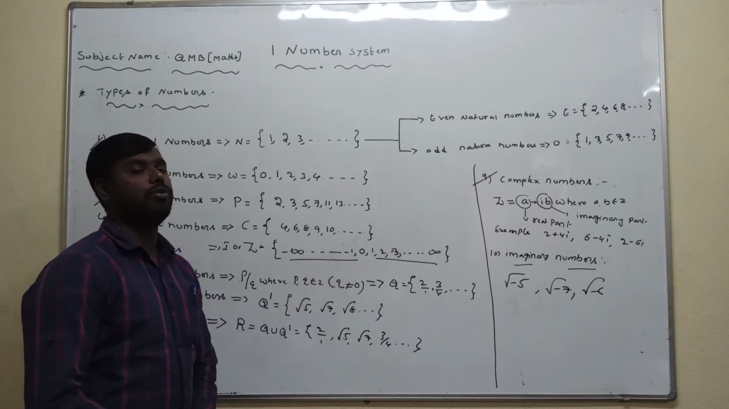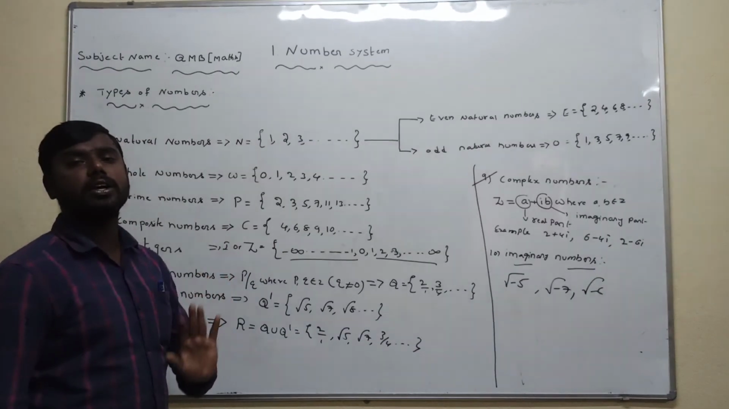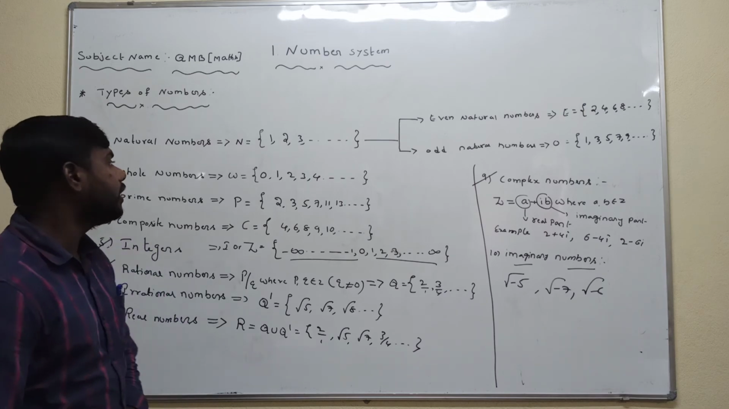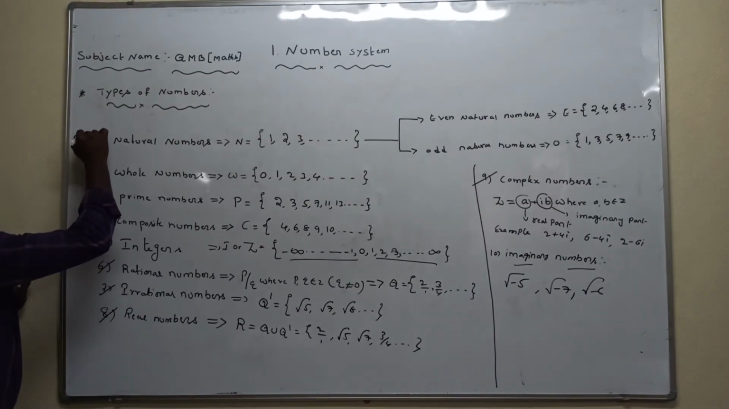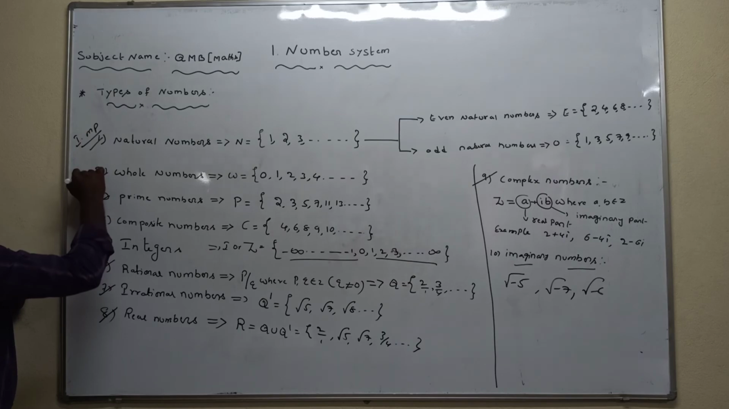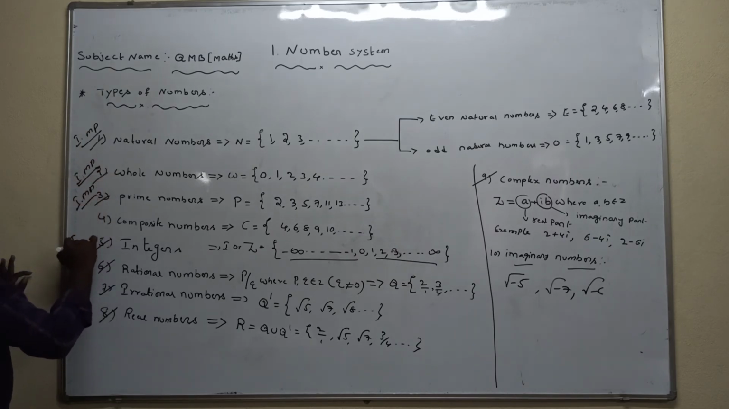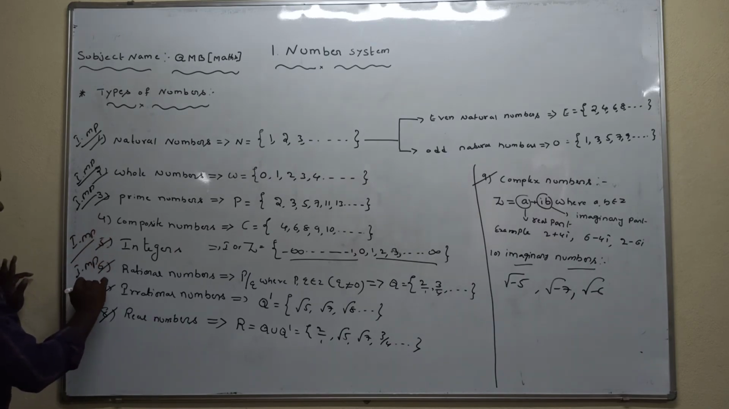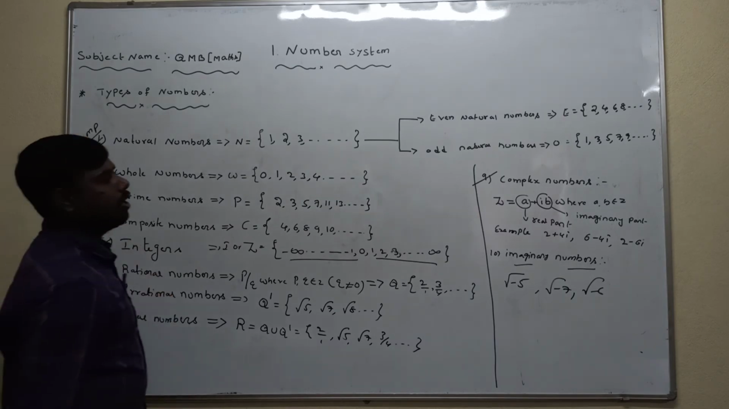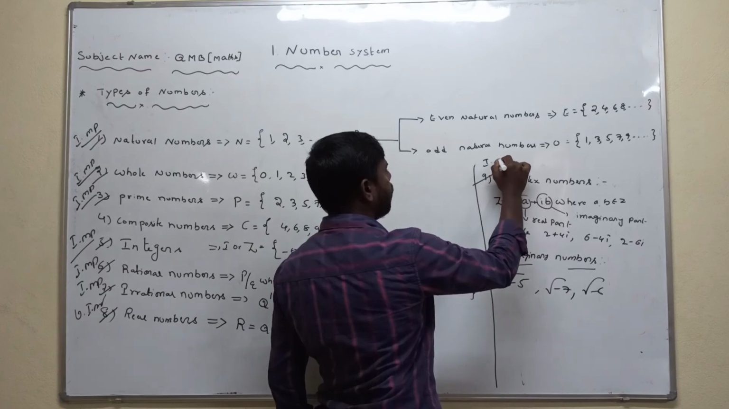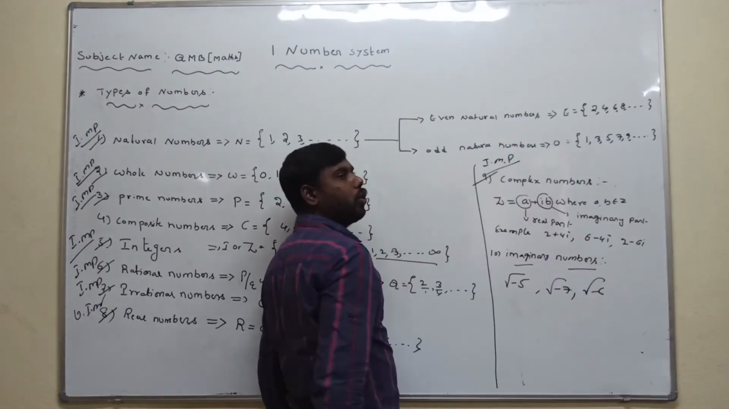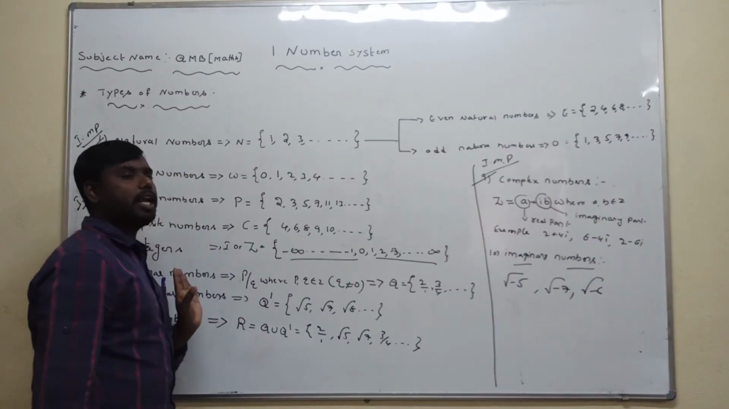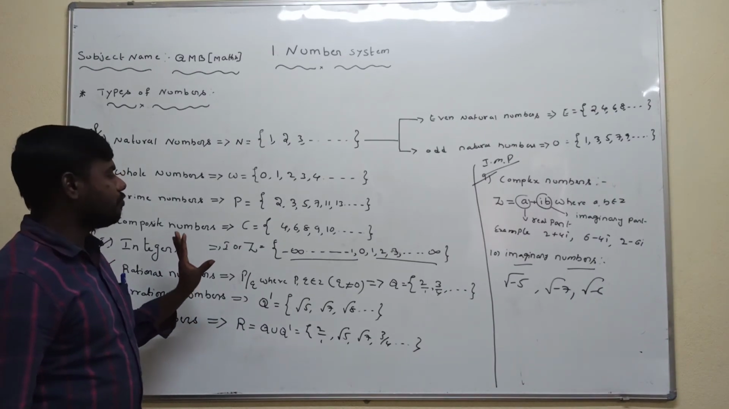Out of 10 definitions, only 8 definitions are most important. First one is natural number definition. Natural number is important, whole numbers is important, prime numbers is important, integers is important, rational number is important, irrational number is important, real number is most important, and complex number is important. Out of 10, a total of 8 definitions are most important for the final exam.